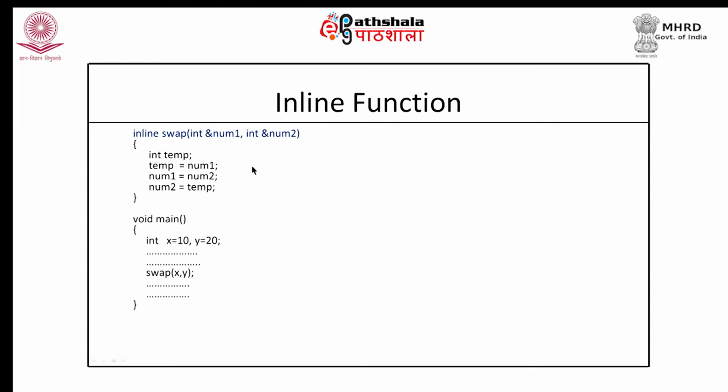So, what is the advantage? In the source program, we have attained the advantage of writing functions, because we have shunted this job of swapping over there, making this swap function provide us that abstraction, hiding the detail of how the values are to be swapped, and making this main function simpler, and this would make the program simpler, easy to manage.